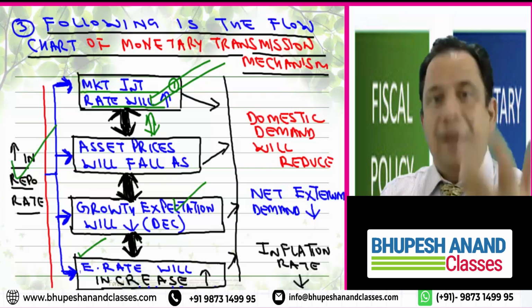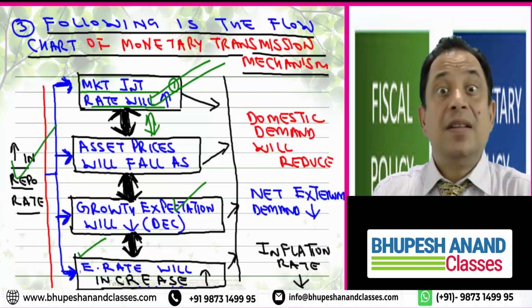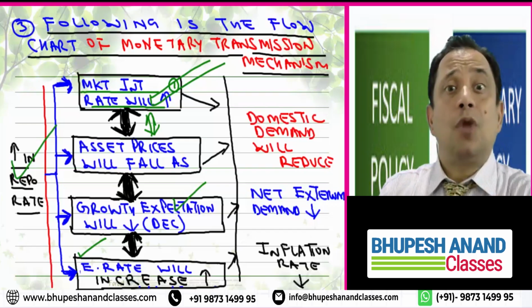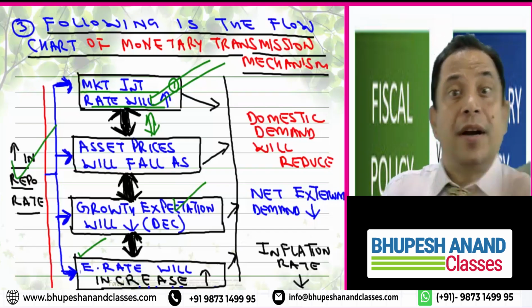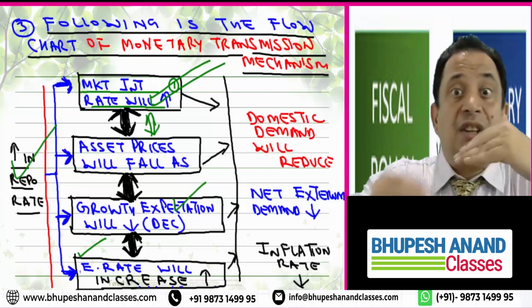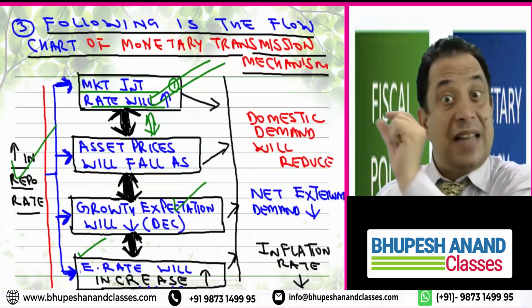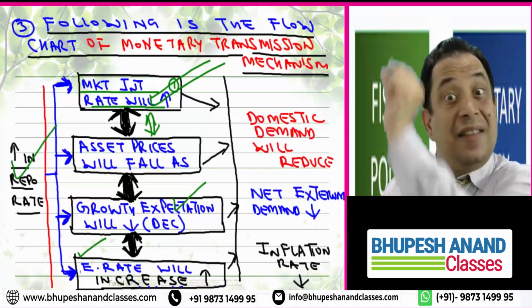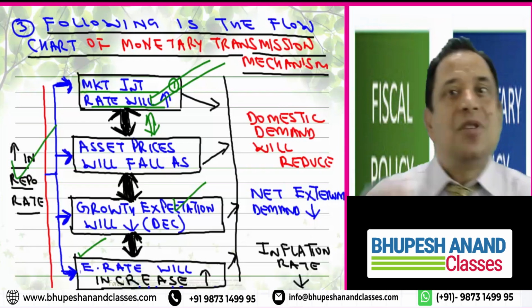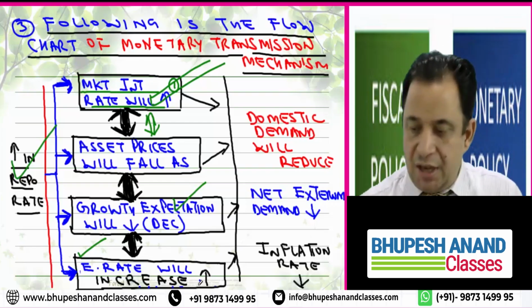Because if I am taking the example of India, if interest rates are being increased, it means if you want to borrow from a commercial bank, you have to pay huge interest. So foreign money will come in. When foreign money will come in, they will change their dollars into INR. Demand for INR will increase. When demand for INR will increase, the INR will appreciate. When the INR will appreciate, imports will become cheaper and exports will become costlier, and ultimately the exchange rate will increase.